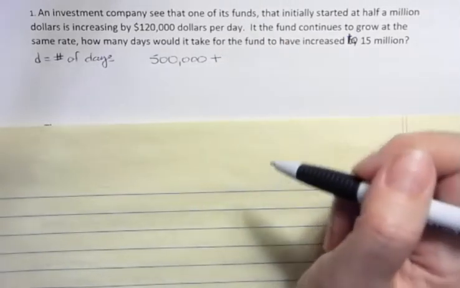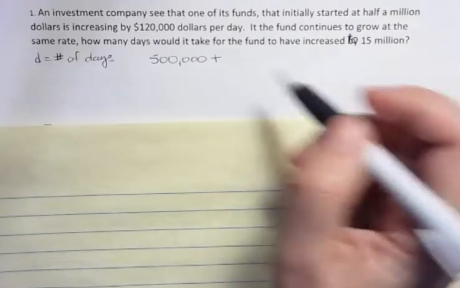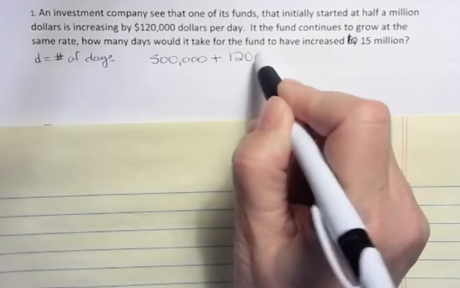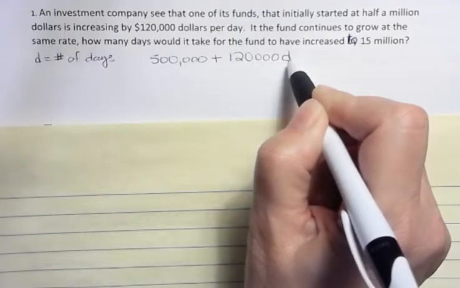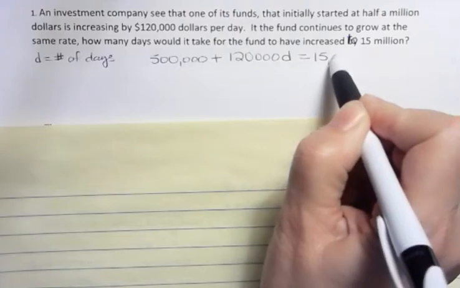Plus, we have an increase of $120,000 every day. So I'm going to multiply that times D, 120,000 per day. And what I want to end up with is 15 million.